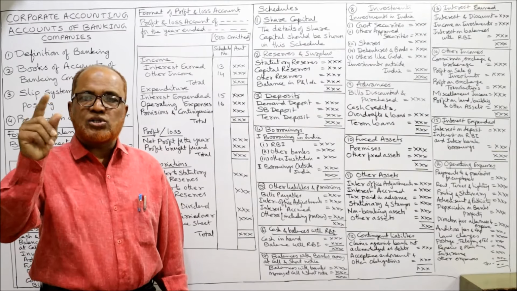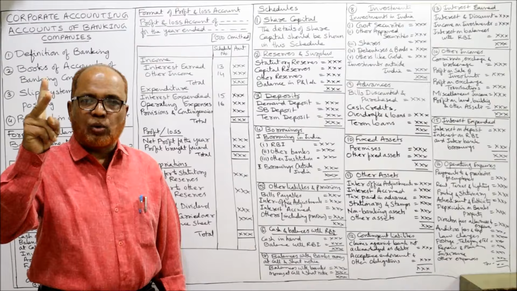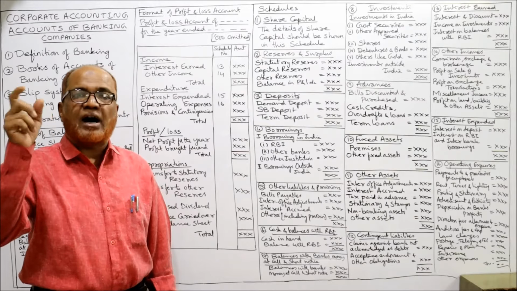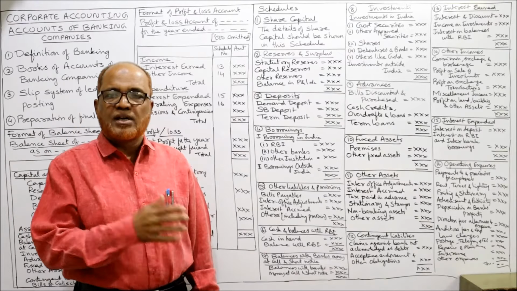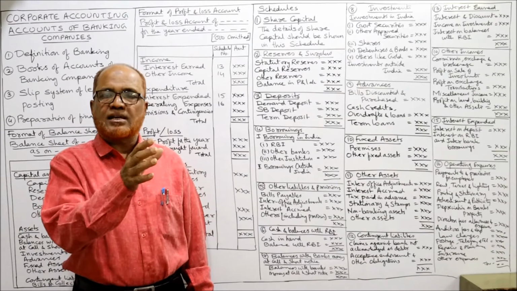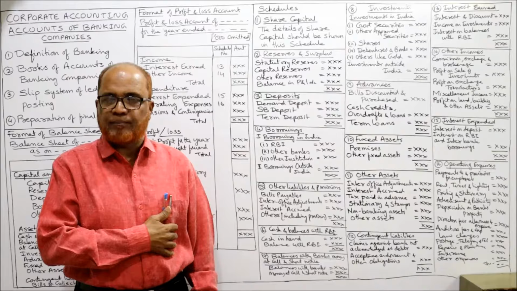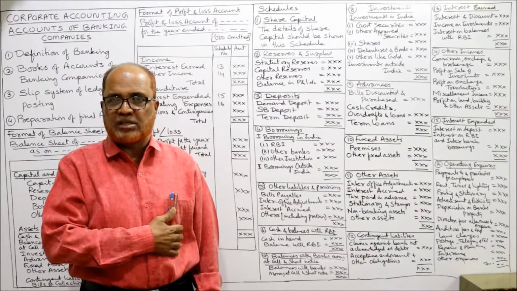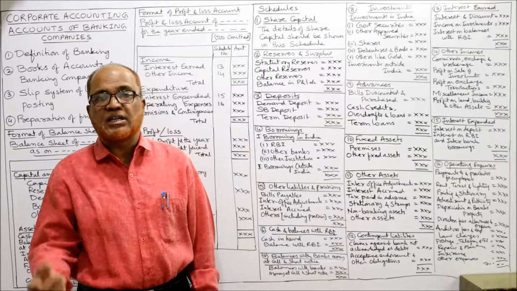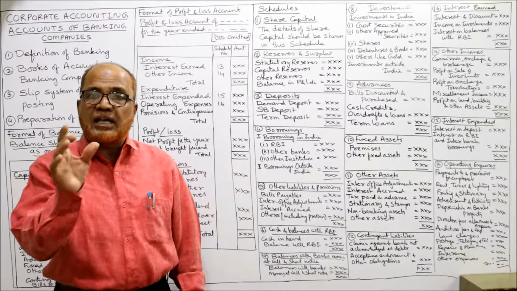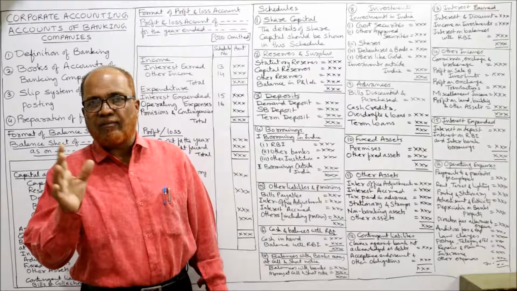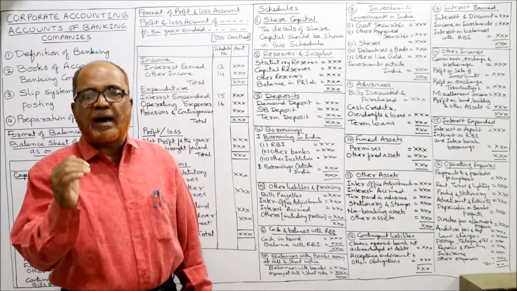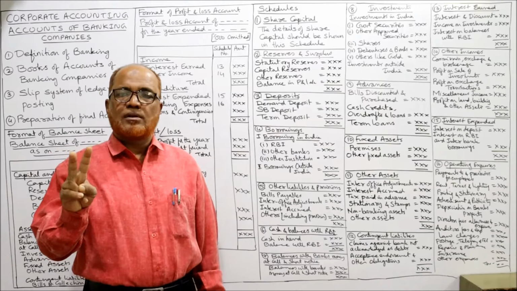Again I repeat, 5 schedules on the liabilities side. Schedule number 1, capital. Schedule number 2, reserves. Schedule number 3, deposits. Schedule number 4, borrowings. Schedule number 5, other liabilities and provisions. 6th schedule, cash in hand and balances with RBI. 7th schedule, balances with other banks, money at call and short notice. 8th schedule, investments. 9th schedule, advances. 10th schedule, fixed assets. 11th schedule, other assets. Over. Now below the balance sheet, you will have 2 items.